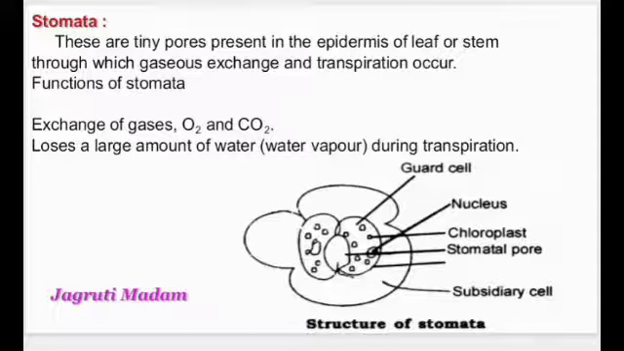Here in this particular slide, you can see that the stomatal pore is surrounded by two kidney-shaped cells called guard cells. These guard cells have chlorophyll in them as well as a nucleus, and surrounding the guard cells are the subsidiary cells, or you can say they are the normal cells.